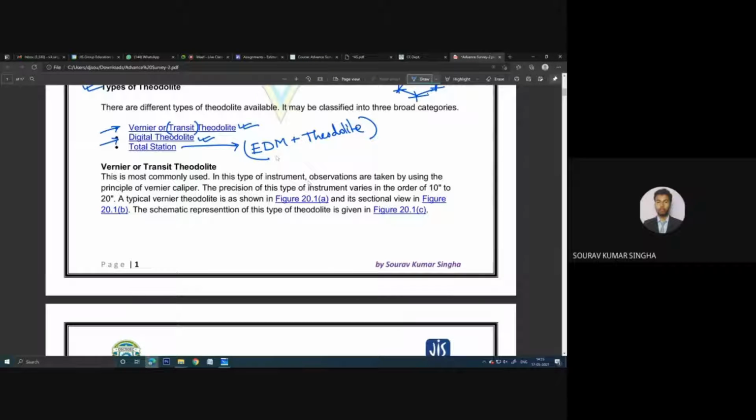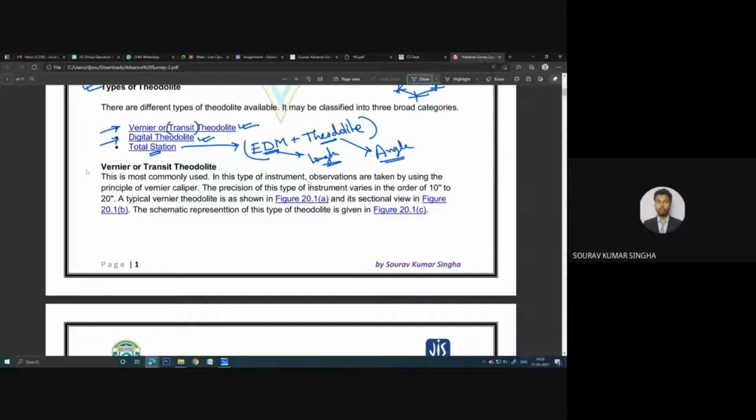Now I have told you the purpose of using this EDM is to measure the length, and the purpose of using this theodolite is to measure the angle. So when you can measure both angle and length, that means you are using the total station. That is the instrument which is used to make the station. So in the total station we have both the theodolite and we have the EDM. So using both EDM and theodolite we can make this total station.